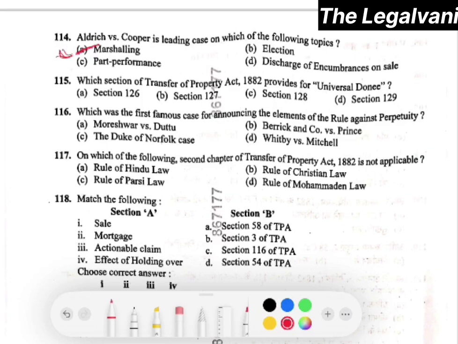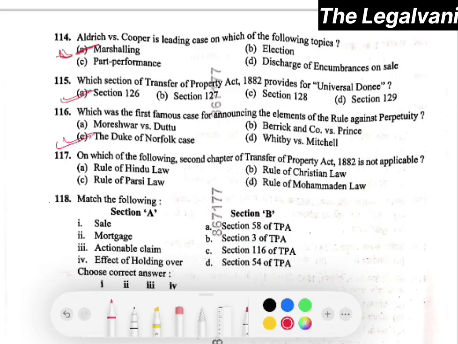Question number 115. Which section of TPA 1882 provides for universal donee? Here the right answer would be option number A, that is section 126. Question number 116. Which was the first famous case for announcing the elements of rule against perpetuity? Here the right answer will be option C, that is Duke of Norfolk case.